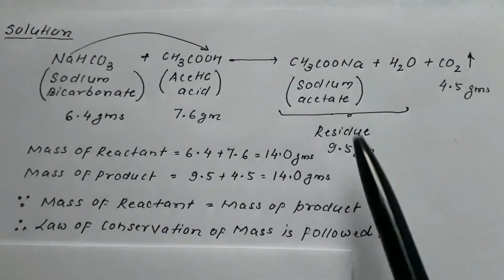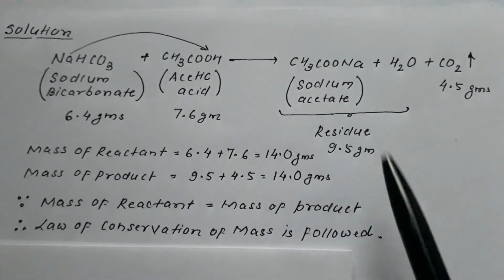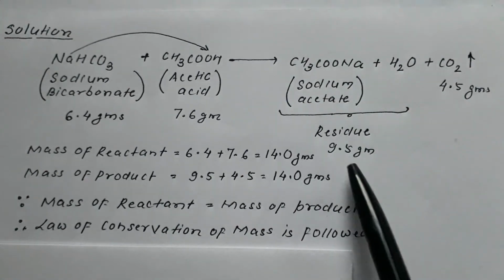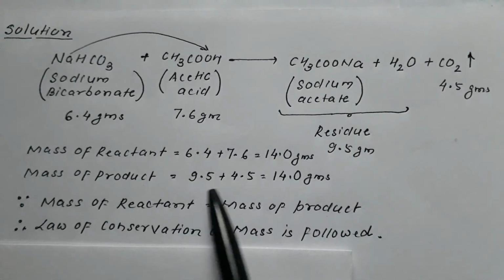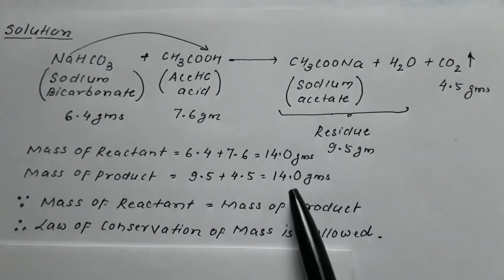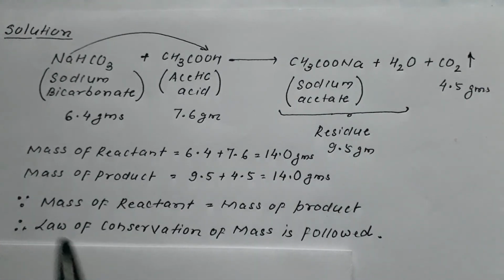So the mass of the product is 9.5 plus 4.5. Again it is 14. Since mass of reactant is 14, mass of product is also 14, we can say mass of reactant is equal to mass of product. Therefore the law of conservation of mass is followed.